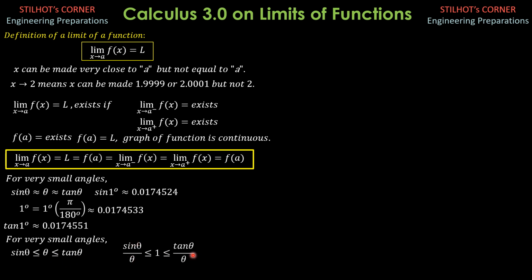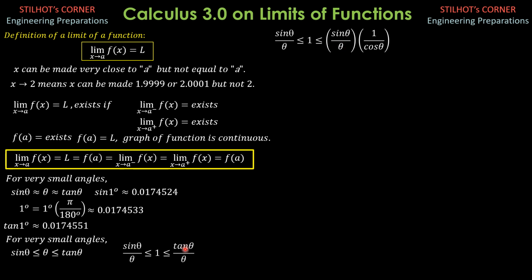So this would now be the relationship, but remember, they are very close. Therefore, the limit of sine theta over theta as theta approaches 0 is equal to 1, as well as on the right side. This inequality is true. So sine theta over theta is less than or equal to 1 and less than or equal to tangent theta over theta.